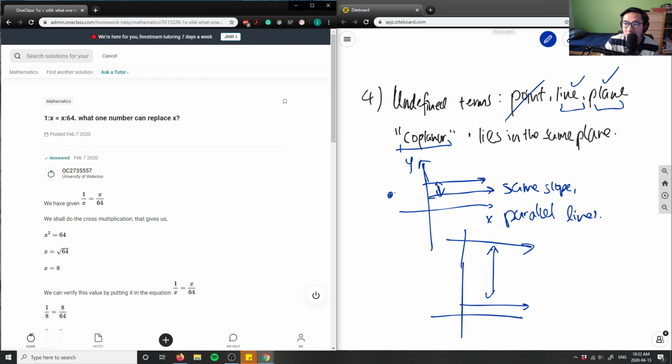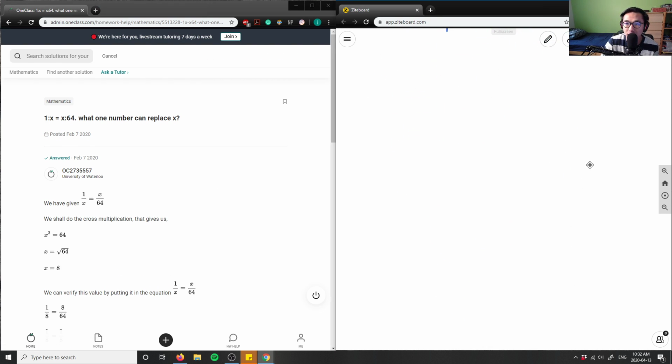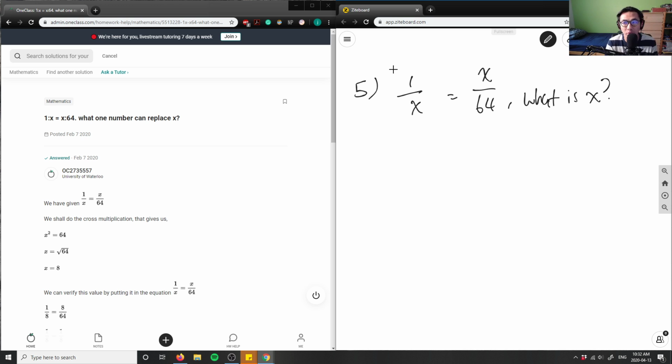Okay. Next question here. This is question 5. Maybe need to speed it up a little bit. I'm at 10:30, so 10:32. So we're kind of on track here, which is great. So it says here 1 colon x, which actually means 1 over x, equals x over 64. What number can replace x? Or what is x? Super cool. So what is x?